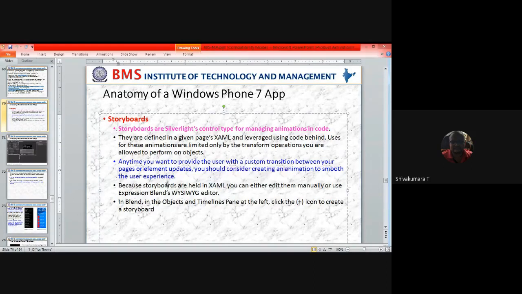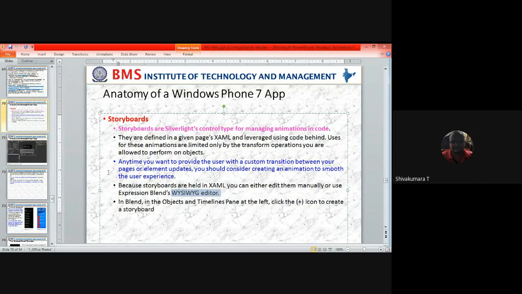Because storyboards are held in XAML, you can either edit them manually or use Expression Blend, a what-you-see-is-what-you-get editor. So the Windows Phone app uses the WYSIWYG editor, whatever you see is whatever you get. This editor is used to edit the animations and provide animation effects to the existing elements and pages. Also, you can make use of Expression Blend for the objects and timeline panel at the left.